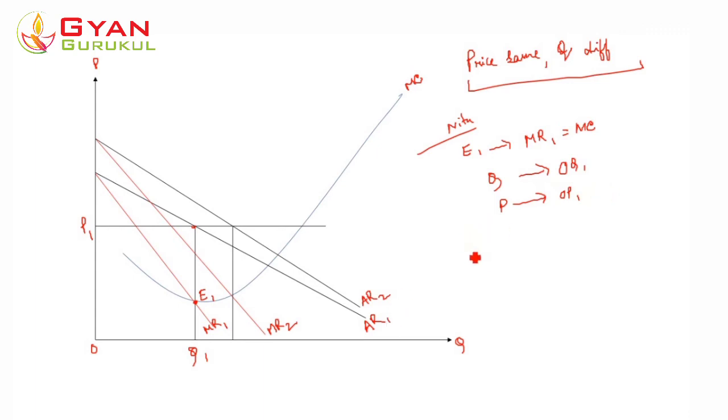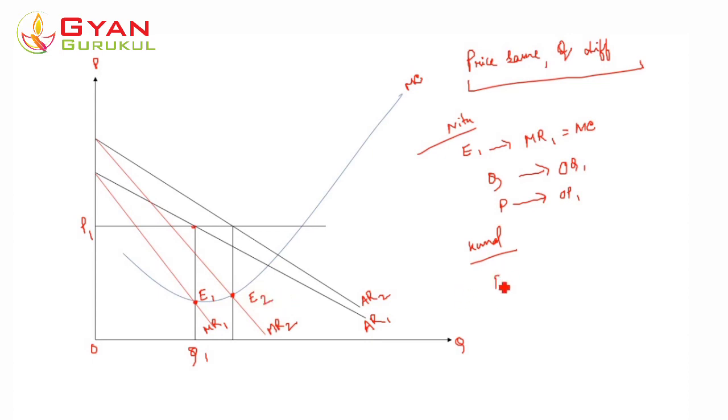Okay, now let's see what happens when we talk about the demand for Kunal. The AR2 is the demand curve for Kunal, and similarly MR2 is the marginal revenue curve. So where is the equilibrium? The equilibrium is at the point where MR2 is equal to MC. Let's denote this point as E2.